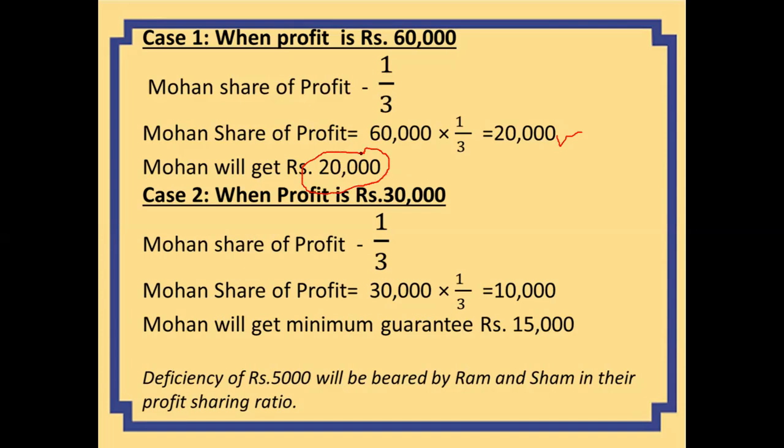But if the profit is 30,000, in that case, his share of profit comes out to be 10,000, which is less than the guaranteed amount. So in this case, when his share of profit comes out to be less than the guaranteed amount, he will get the minimum guaranteed amount, that is 15,000, and the deficiency of 5,000 will be borne by Ram and Shyam in their profit sharing ratio. So this is the concept of guarantee. How it will be shown in the books of account and how it affects our books of account, we will be understanding with further examples.